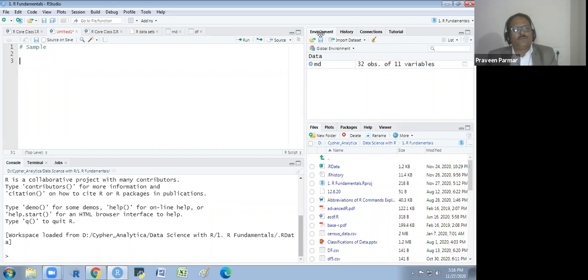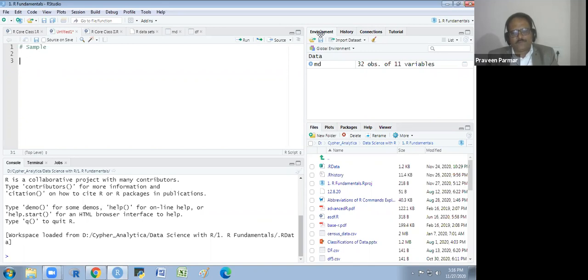Suppose we have 40 students in a class and you want to select only 10 students out of 40. Correct? Gemechu, you are correct.